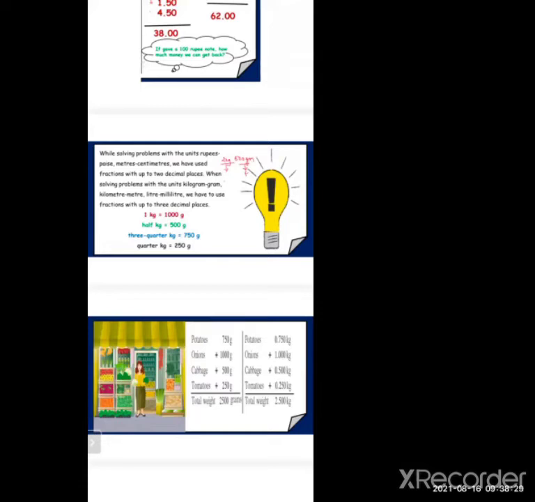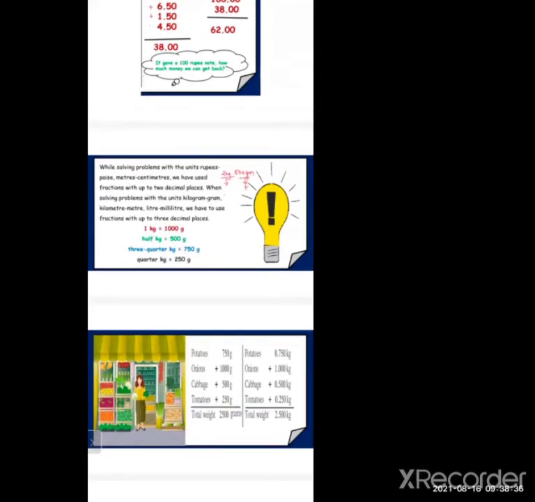When we are removing some part of a whole part, it is known as a fraction. Okay, 2 kg is the whole part, and from 1 kg we have removed 500 grams. So 500 gram will become our fraction. Okay, 2.500. Understanding? This basic you have learned in the 5th standard, but again for revision I am saying, when we are removing some part from the whole part, that is known as a fraction. Understood all of you?